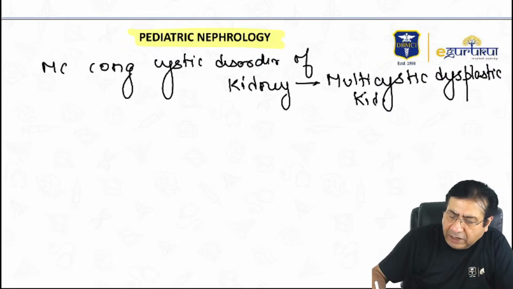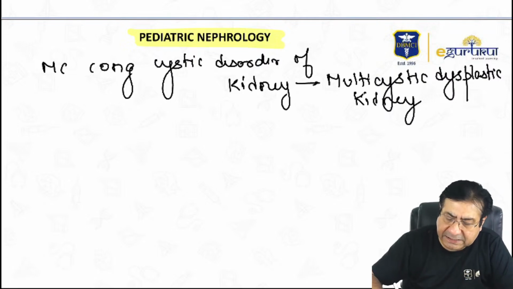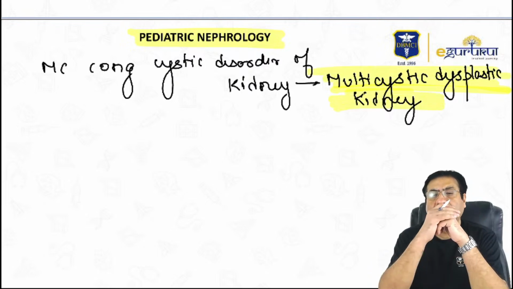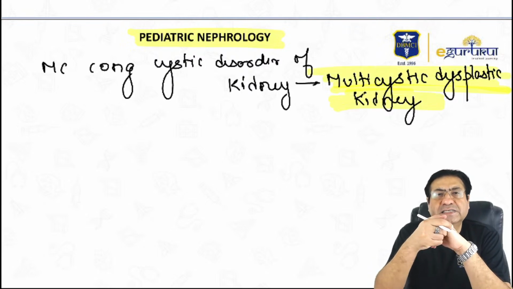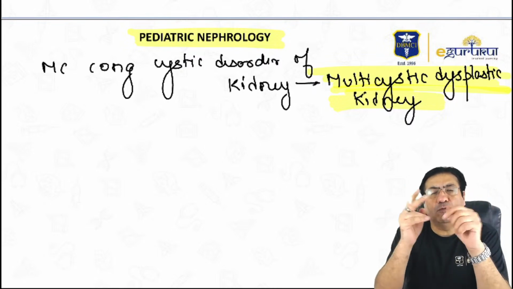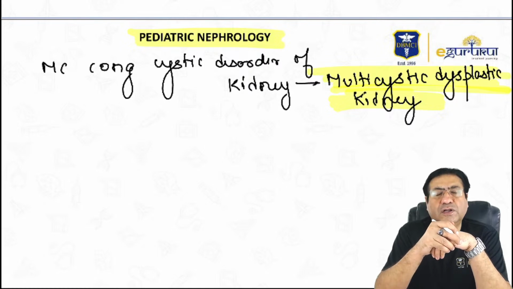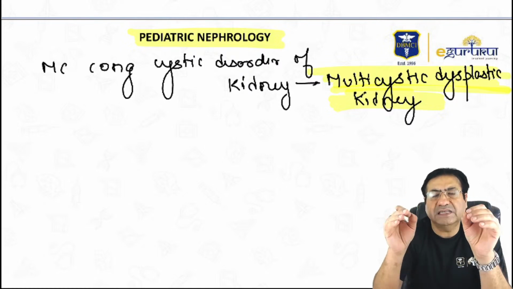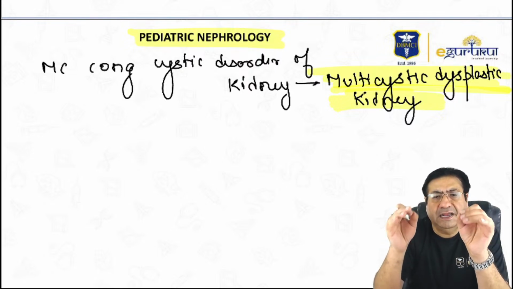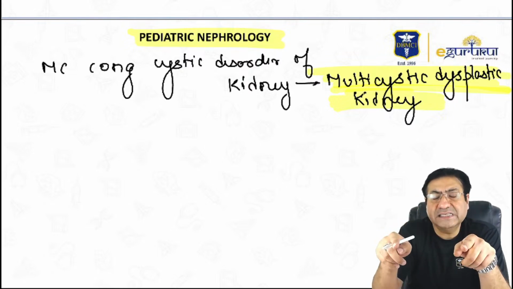Students wrongly believe that polycystic kidney disease is the most common congenital cystic disorder of the kidney. No. Polycystic kidney disease is not the most common congenital cystic disorder of the kidney. The most common congenital cystic disorder of the kidney in children is multicystic dysplastic kidney. This is in children.